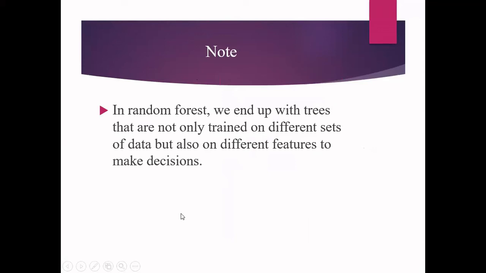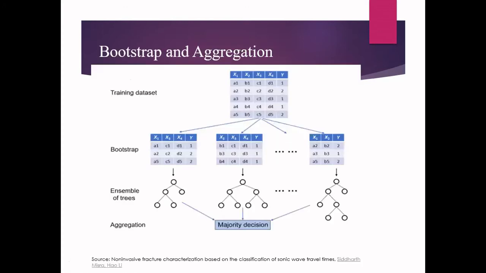So here an important notice, in random forest, we end up with trees that are not only trained on different sets of training examples, the training instances, but also on different features to make decisions. So we introduce randomness in rows as well as in the columns. So now let us see how the bootstrapping and aggregation is done in case of random forest.